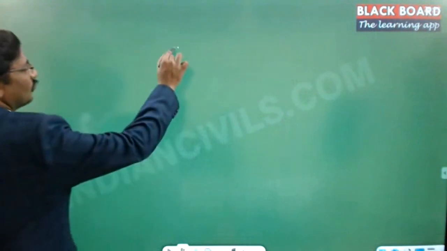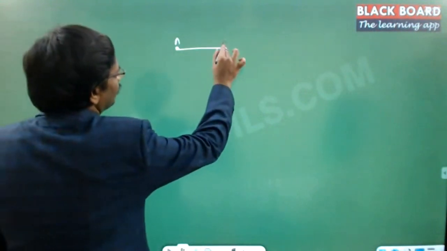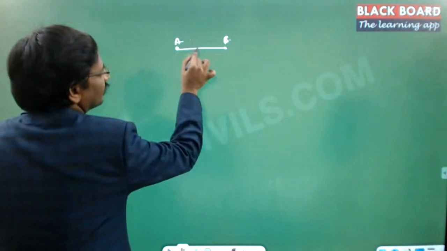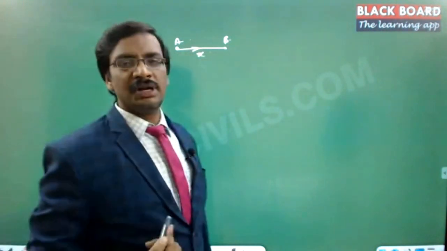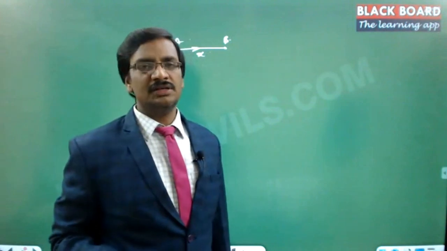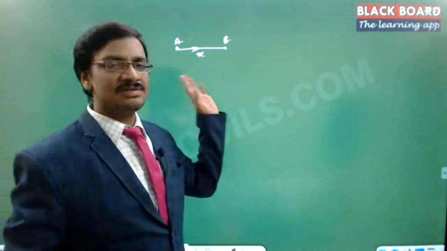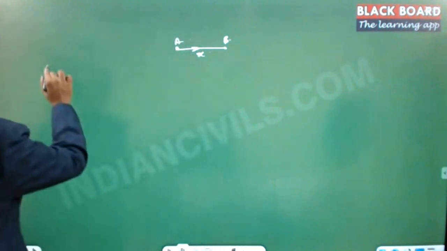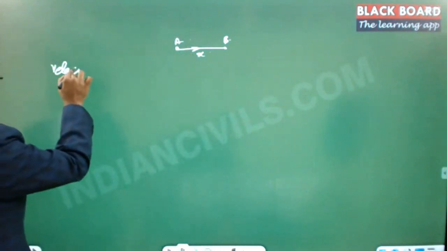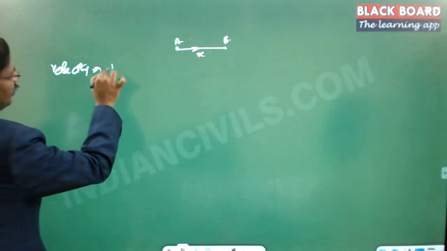Now coming to the basics, first we'll take a single dimensional motion so that everybody might be aware of it. Let us say a particle is moved from this particular point A to a different point B. Then let us say it moved a displacement of x. Then the time rate of change of displacement is defined as the velocity. That means how fast it is moving is decided based on the velocity. So the velocity is defined as dx by dt.